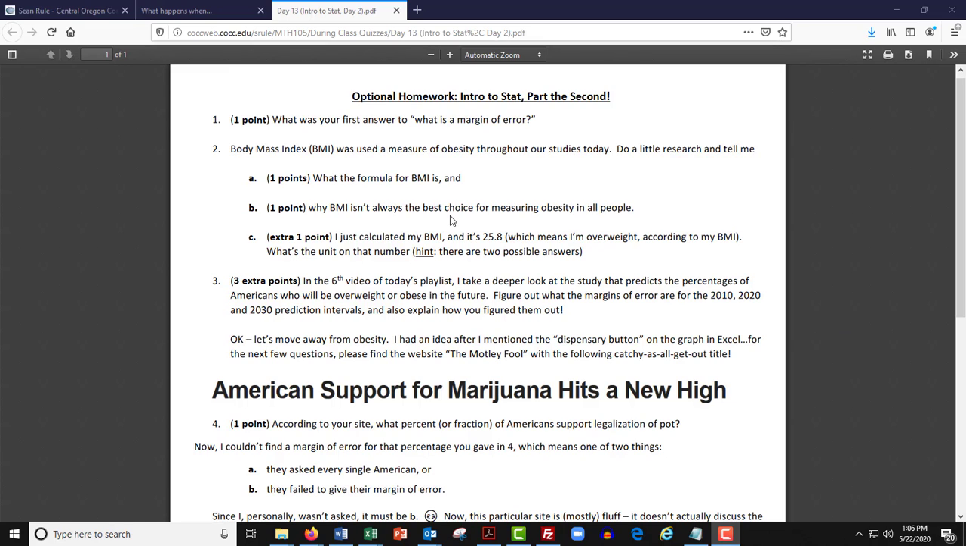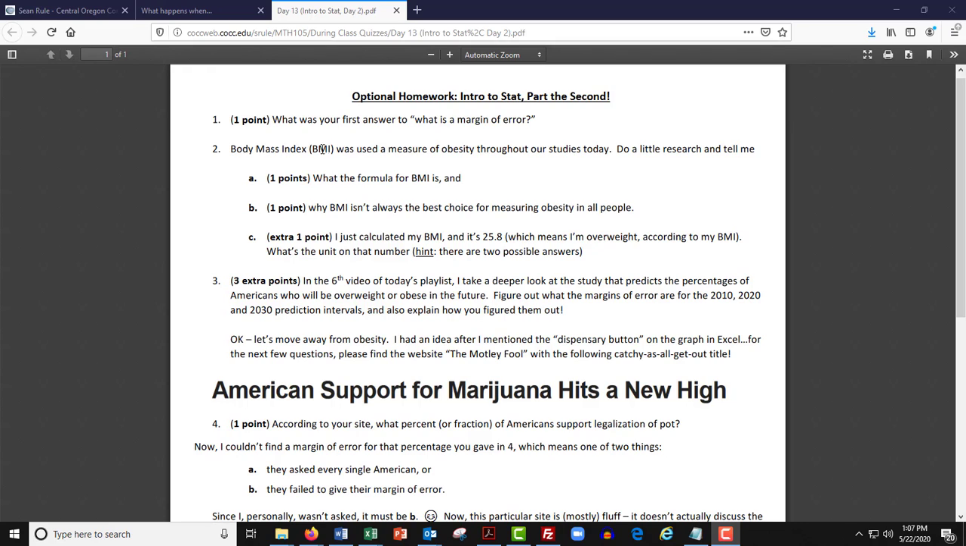Okay, friends, let's get some solutions to this second stat homework, which covers everything from legalized marijuana to body mass index. What was your first answer to what a margin of error was? It was actually a lot of fun to read your responses to that.